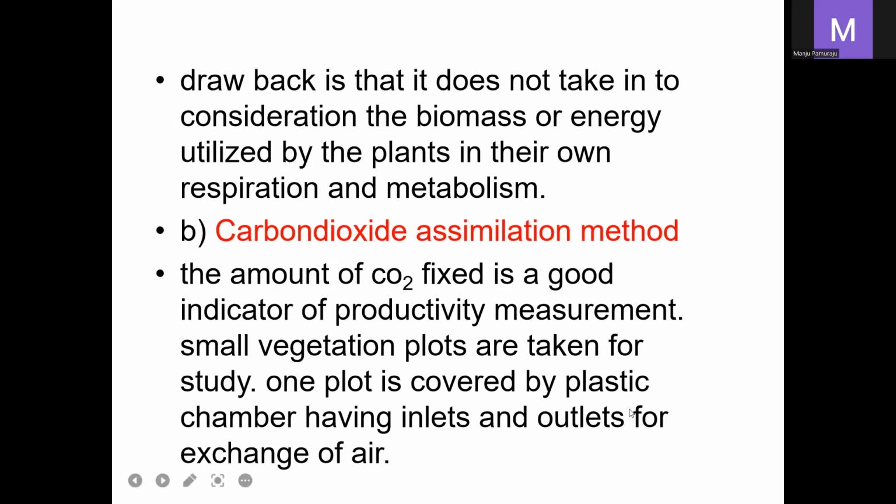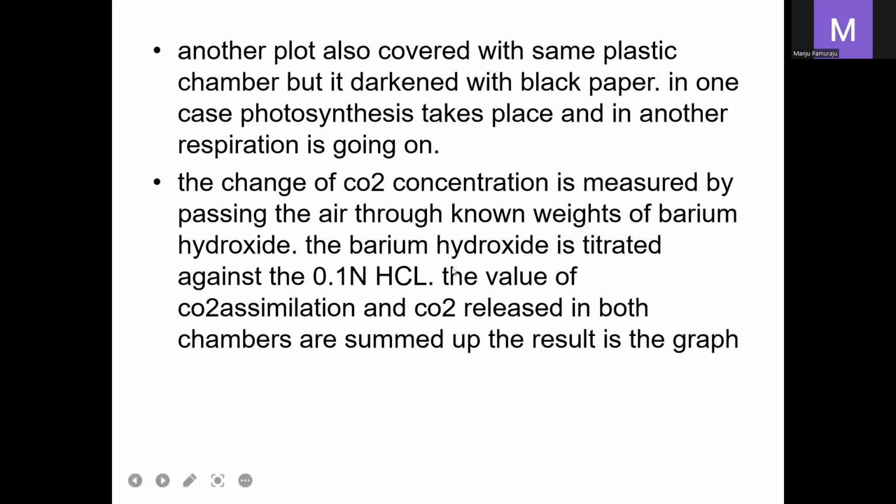One plot is covered by a plastic chamber having inlets and outlets for the exchange of gases or air, and another plot is covered with the same plastic chamber, but darkened with black paper. In the first plot photosynthesis takes place, whereas in the second plot, covered with black paper, respiration takes place.